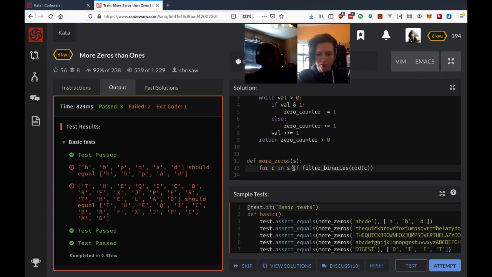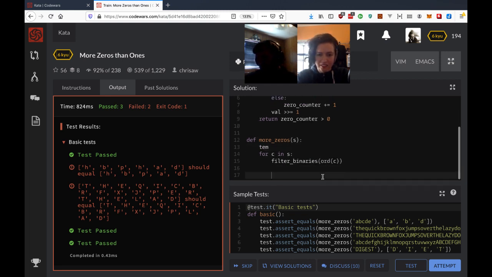Okay. But where do we want to do the filtering? We're going to do the filtering inside the for loop. It'll just be an if statement, right? For every character, we check if that character is already in the array, or if the filter function doesn't pass, then we ignore it.